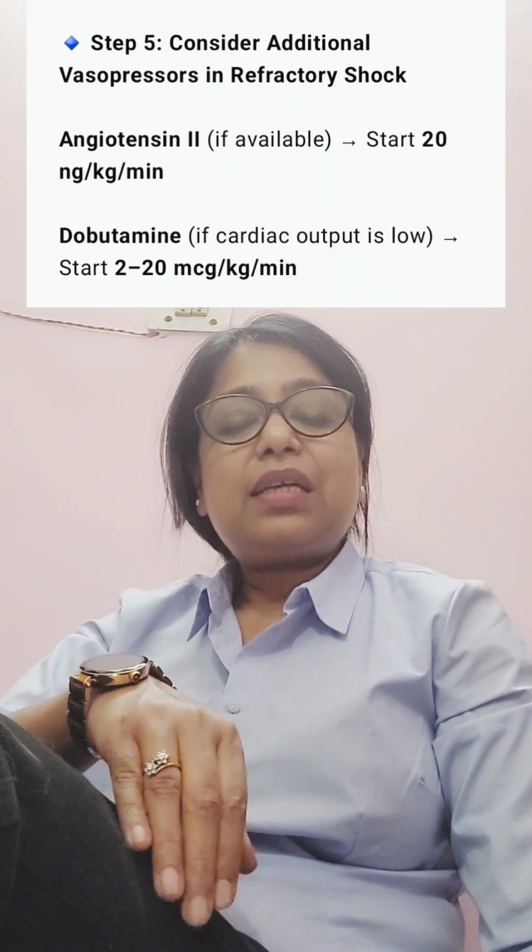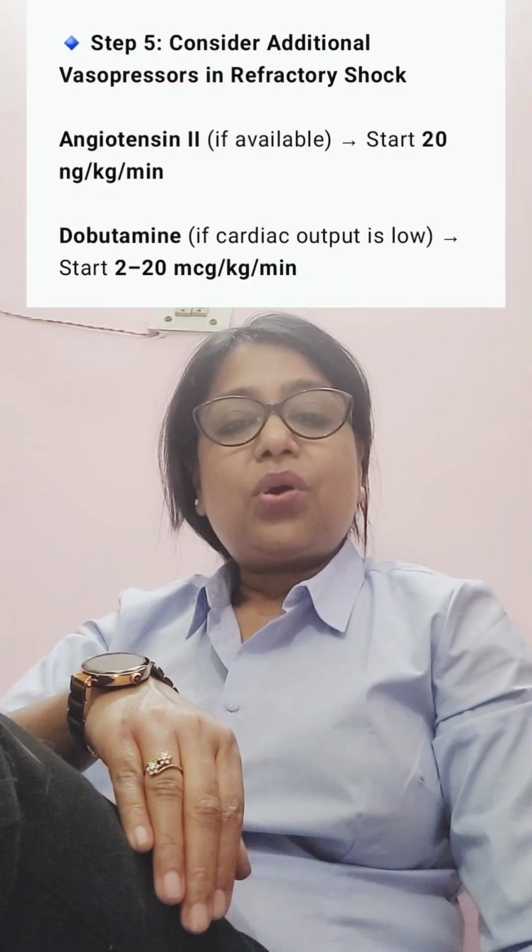The fourth vasoconstrictor you can add is angiotensin 2 or dobutamine. Angiotensin 2 is started at a dose of 20 nanogram per kg per minute. You can also start dobutamine, although it is an inodilator, if the patient is having cardiac dysfunction also and you are able to maintain a MAP of 60, then you can add dobutamine as well. So this is how you go.